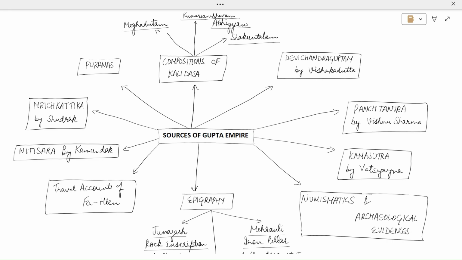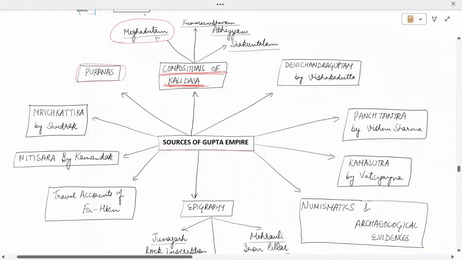Okay, so the first source was Puranas. Next was the compositions of Kalidas. Kalidas was the court poet of Chandragupta II. Among his many compositions, some famous were Meghadutam, Kumar Sambhavam, Abhigyan Shakuntalam, and others were also there, but these are considered to be the main sources of the compositions of Kalidas, which gave us information about the Gupta time period.